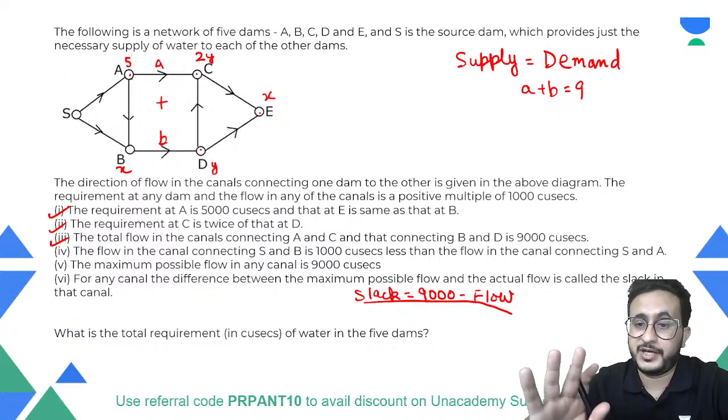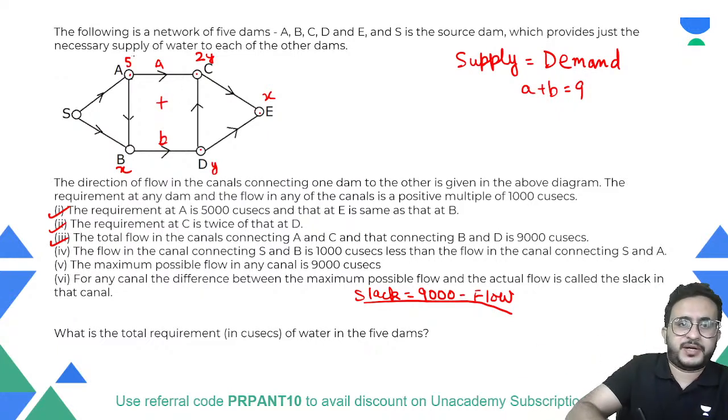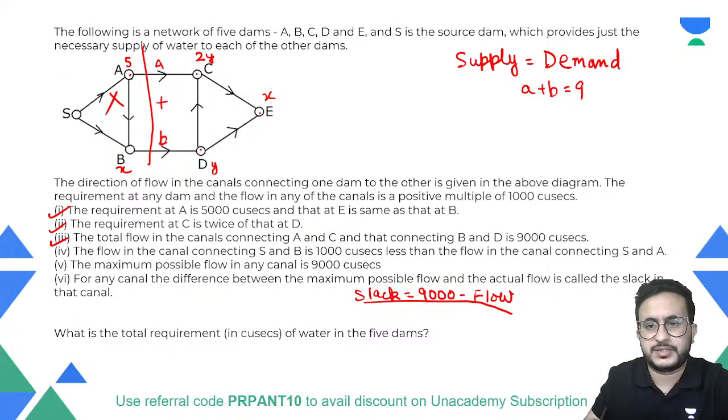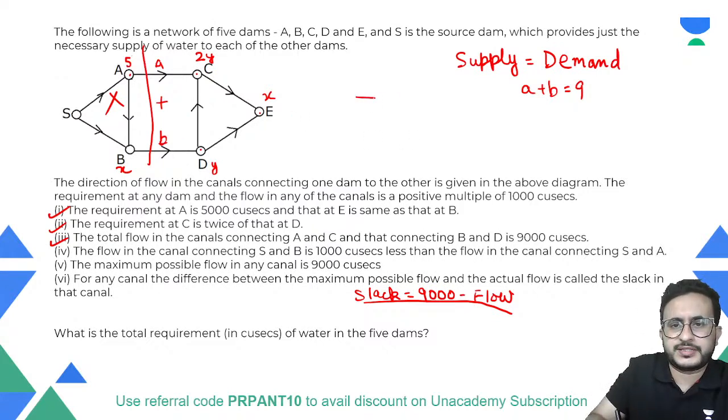We are getting a supply of 9 from this. Forget this part. यहाँ तक का जितना है, forget this. इसको इग्नोर करो. What is going outside this? A plus B is 9, that is given to us. The total flow in A and C and B and D is 9. So 9,000 cubic is flowing in this.